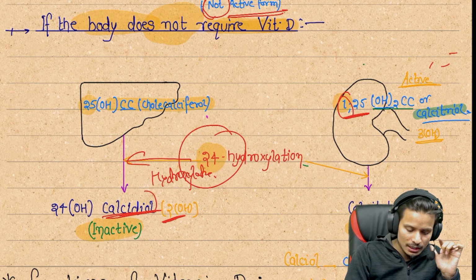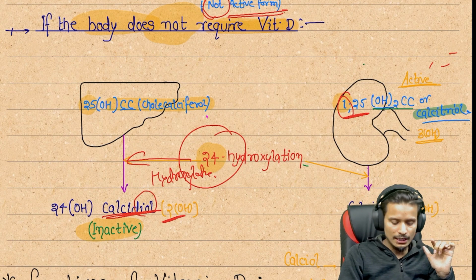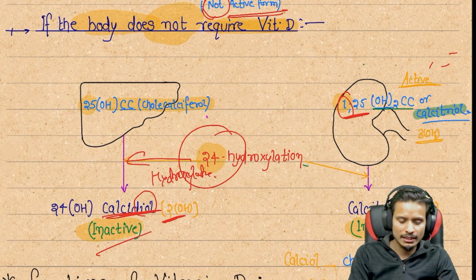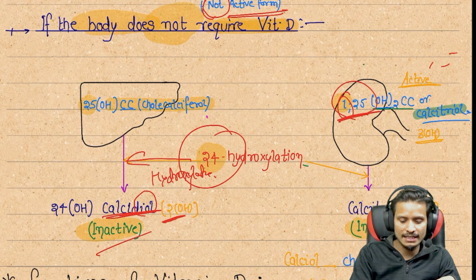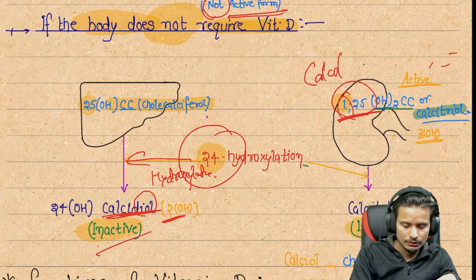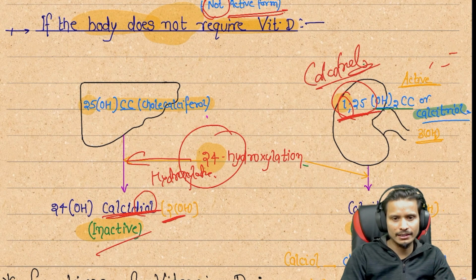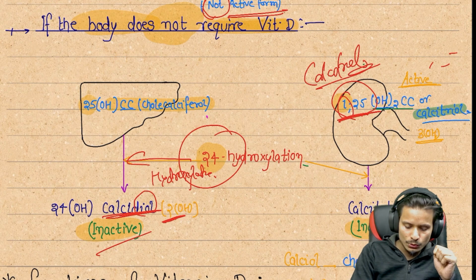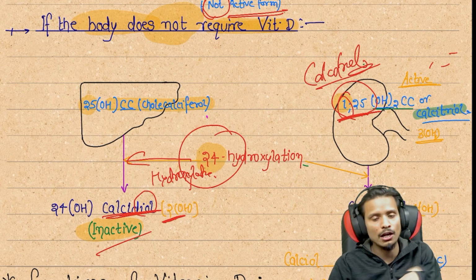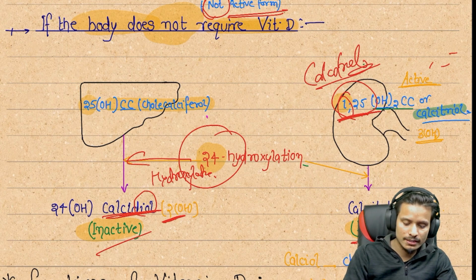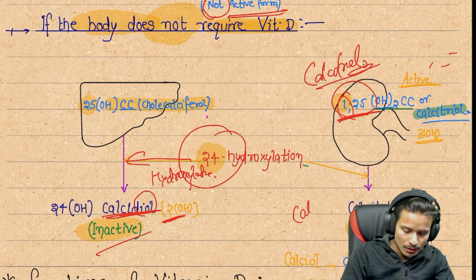That's why it is an inactive form. Once again, two are already done and the name is calcitriol. In the kidney there is calcitriol, and to inactivate the calcitriol we again do hydroxylation. It means there is calcitetrol somehow.